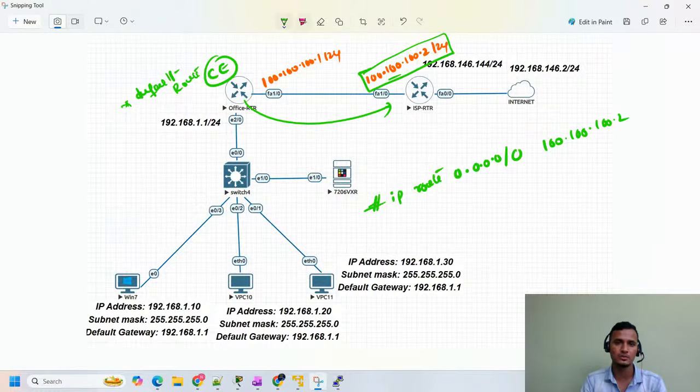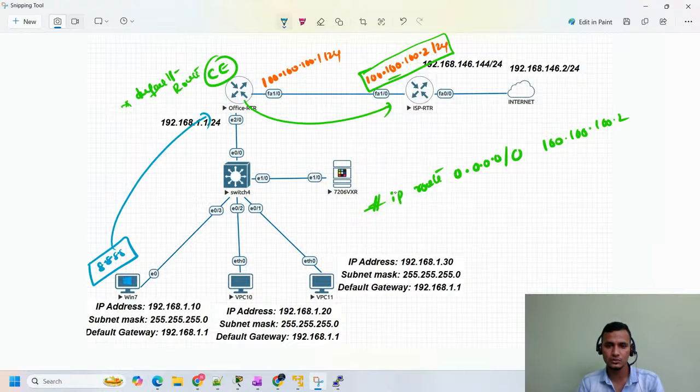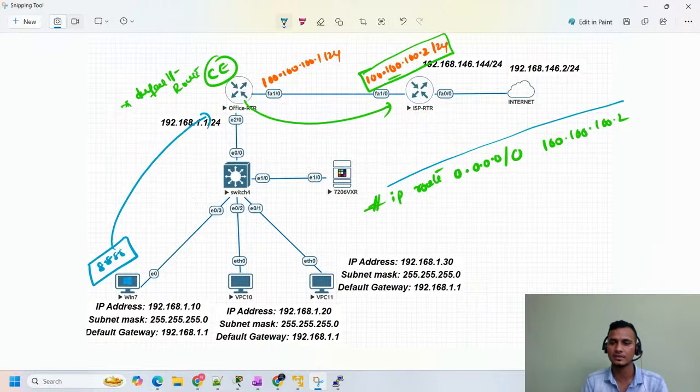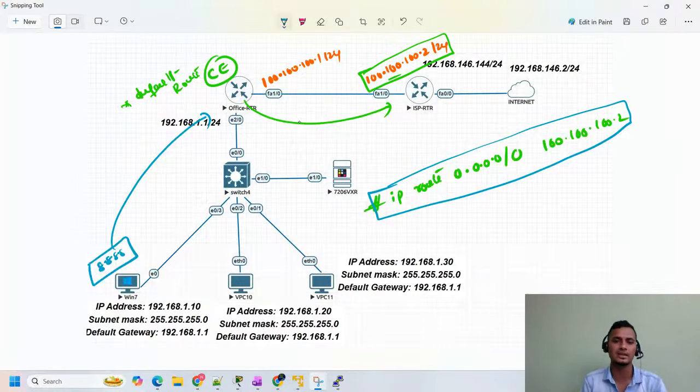See, if my user tries to reach the internet, to reach 8.8.8.8 from here, this router uses this route, because this is the least preferred route, a static default route towards the internet. This office router checks the routing table and uses this route, because here we are matching the subnet. For 8.8.8.8, we have the route in the routing table.